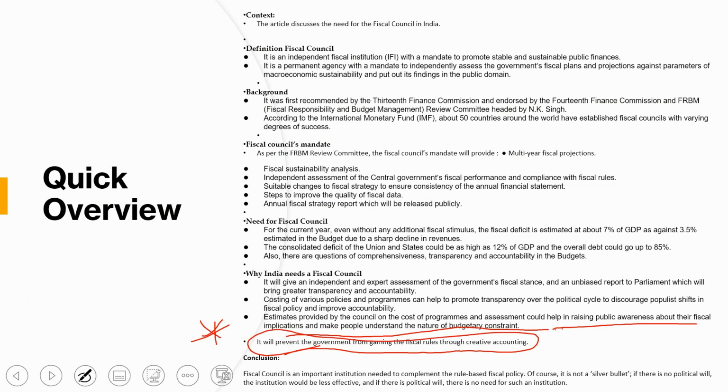And one more thing I want to make sure of: never criticize the government in the exam. If you want to criticize, just use soft words and soft terms. Never write against the government in your exam, whether UPSC or SSC, whatever exam you are giving.